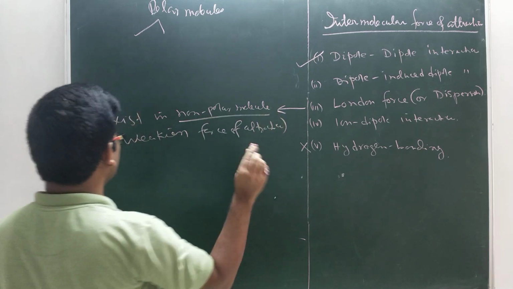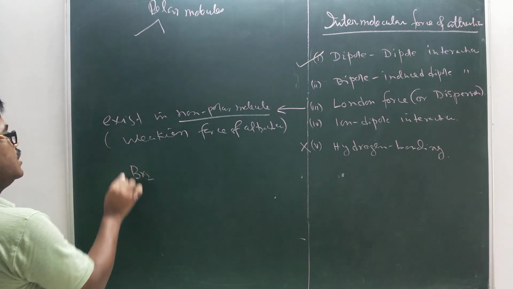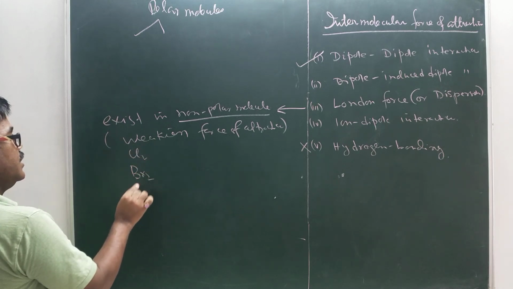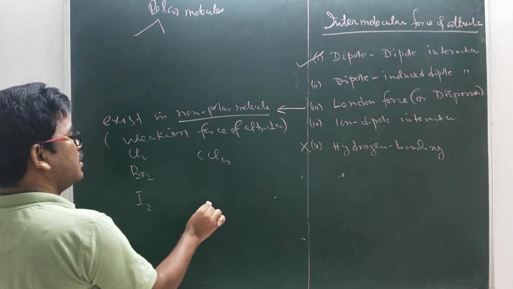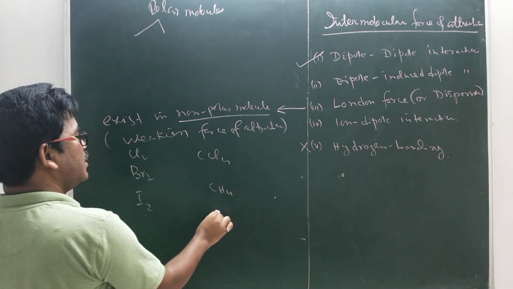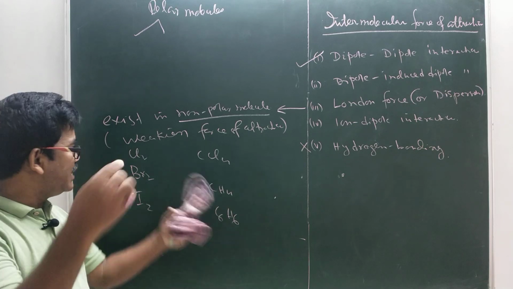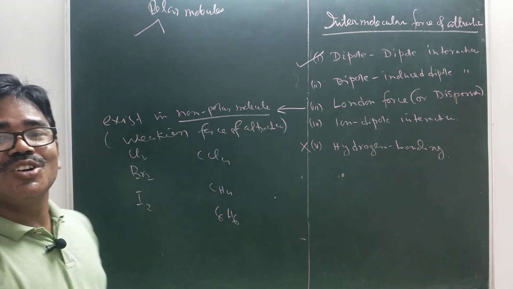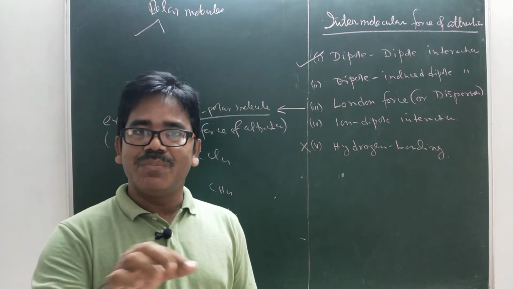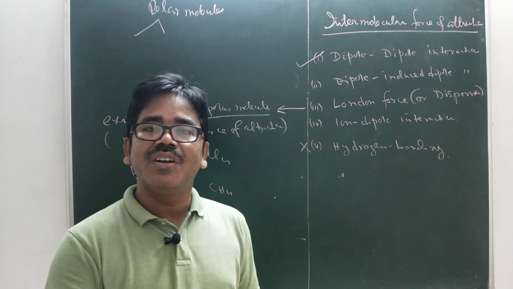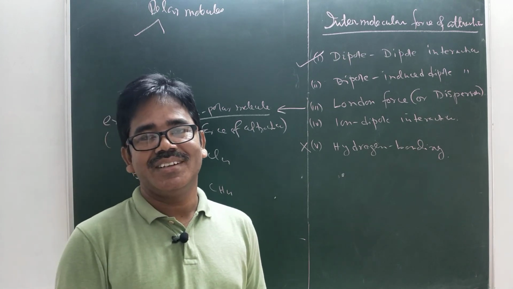Please keep in mind, non-polar molecules means, for example, Br2, Cl2, then I2, then CCl4, then CH4, then C6H6. These are non-polar molecules. Among themselves, there will be London force. Questions will be asked where they will be given some examples of molecules. They will ask what kind of intermolecular force of attraction can exist.